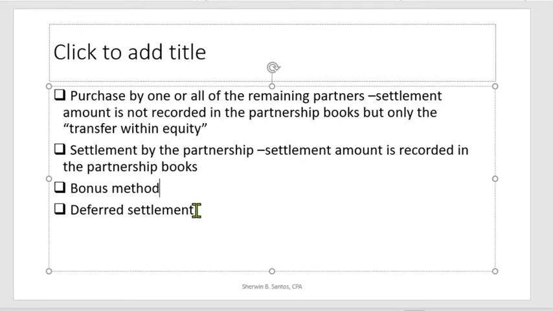For deferred settlement, there are cases where the outgoing partner is not paid immediately. Since the partner has withdrawn but has not yet been paid, we set up a liability account for that withdrawing or retiring partner. Later we will have a discussion on this deferred settlement.